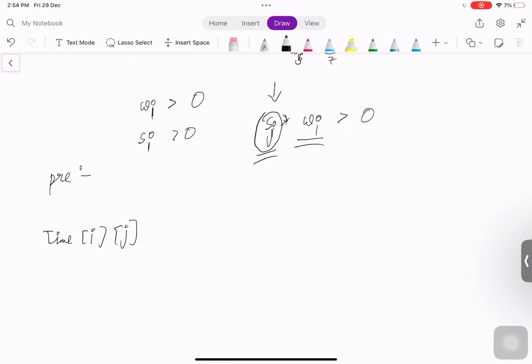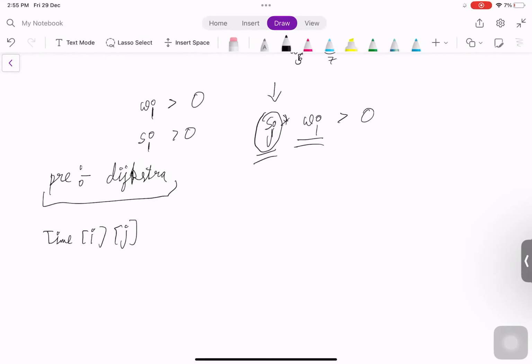So before watching this editorial, firstly go through Dijkstra and then watch from this point. So this is the prerequisite.